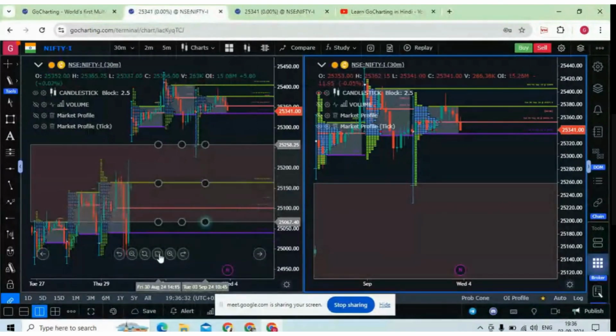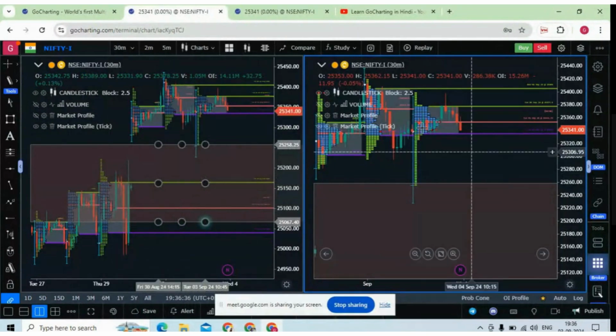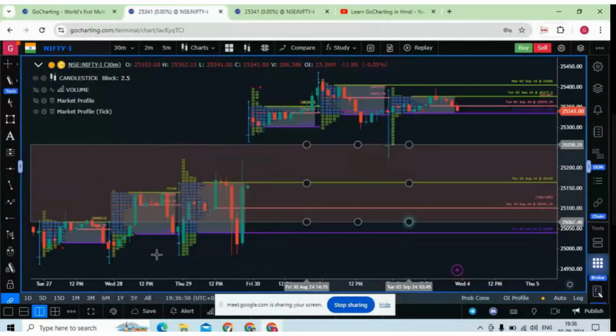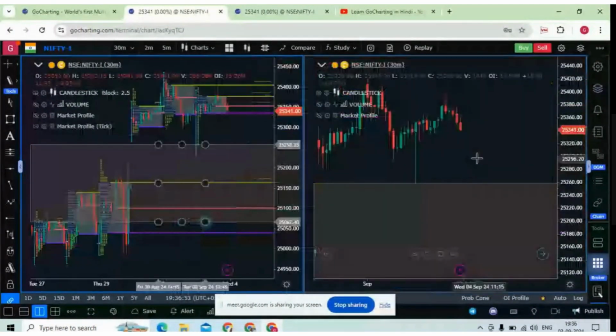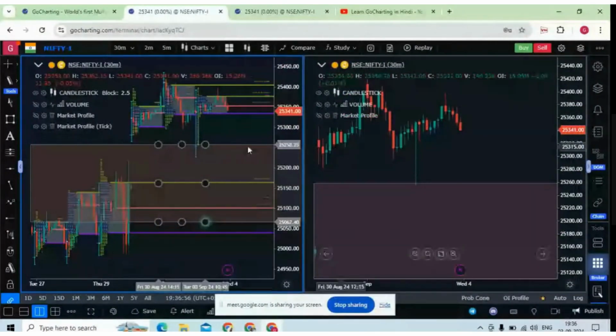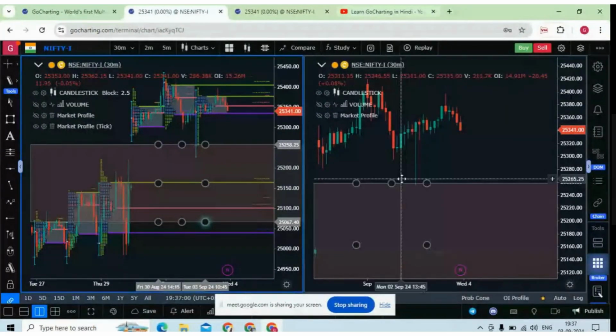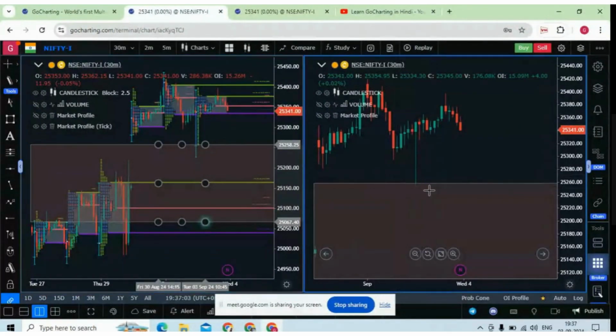Now what will happen? Suppose here you are using the market profile, and in this layout you are not using market profile, but you are using the order flow. Now you can toggle the chart. See, there's a toggle button. So you can maximize this chart over here, and maximize this chart in the other window. Now these 2 charts are synchronized, so whatever you are drawing should definitely draw on the other chart. You got the point?